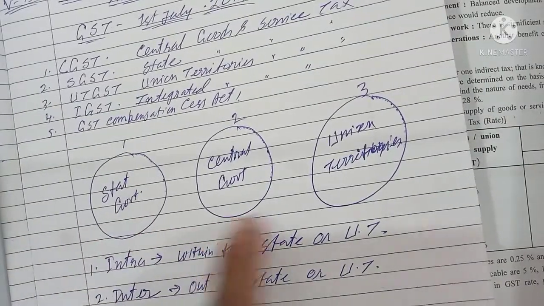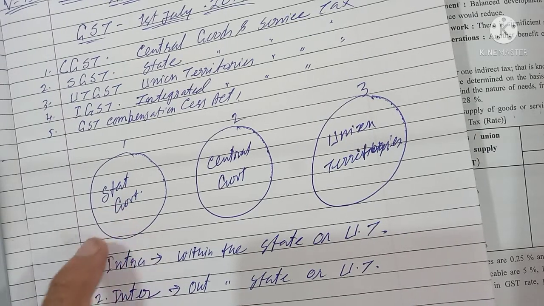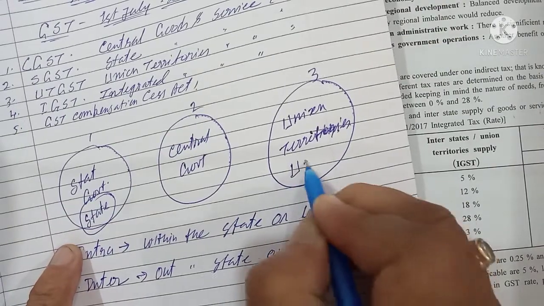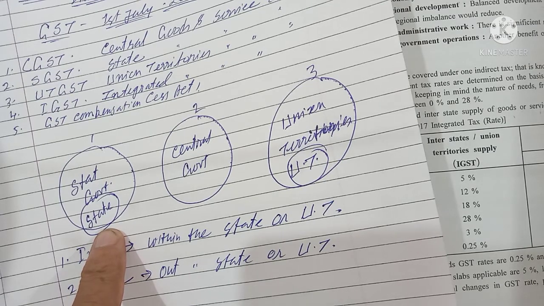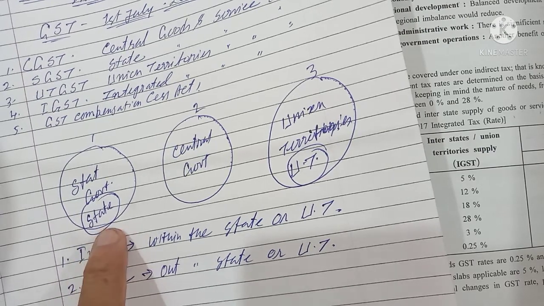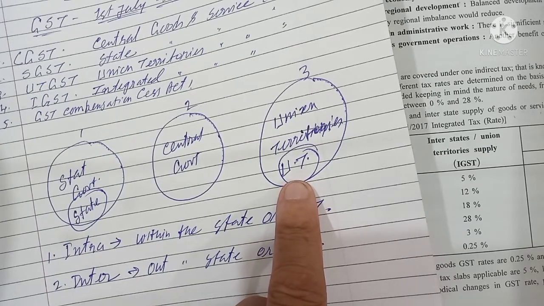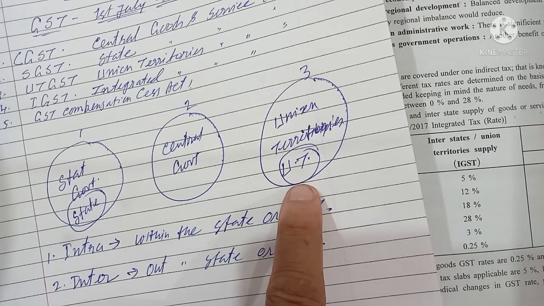Now I wrote state government, central government and union territory. Suppose a transaction takes place within the state, meaning buyers and sellers are both in the same state. For example, between Rajkot and Ahmedabad, both of which are in Gujarat. A transaction may also take place within a union territory, with both buyer and seller in the union territory.